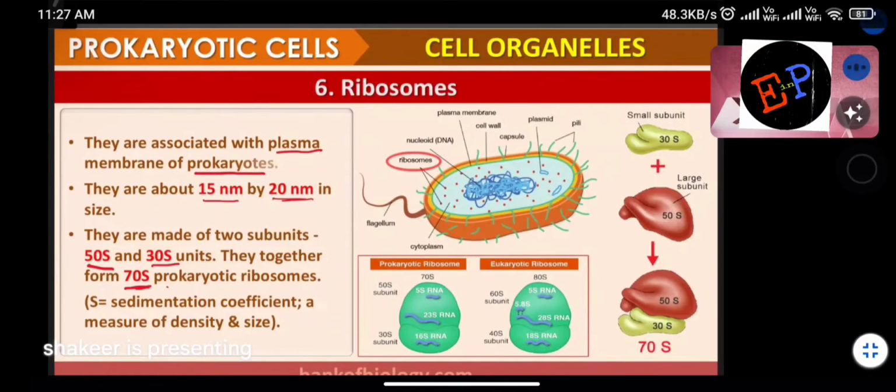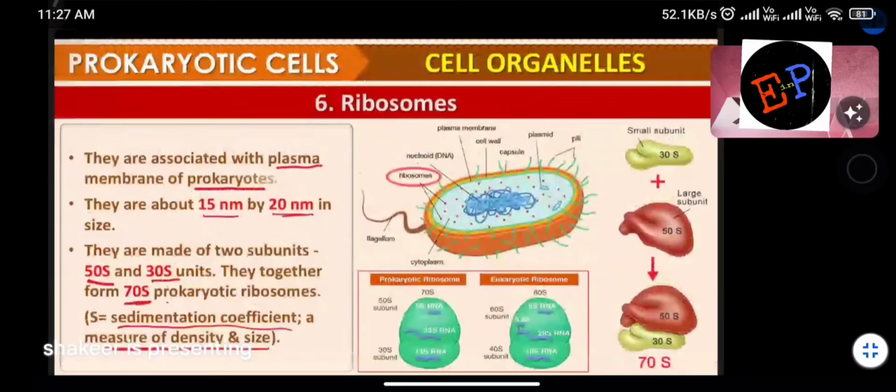S means sedimentation coefficient, which is a measure of density and size. These are called ribosomes. Here in this figure, 30S and 50S are combining to become 70S, according to the total size.